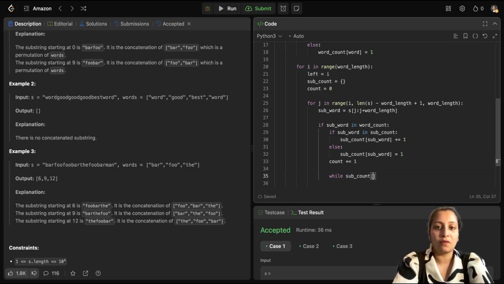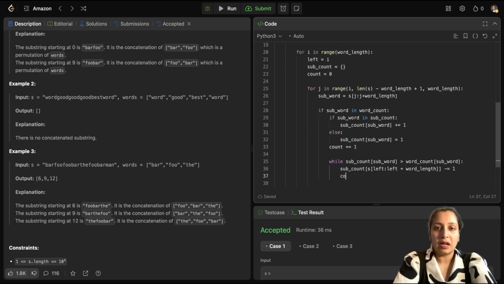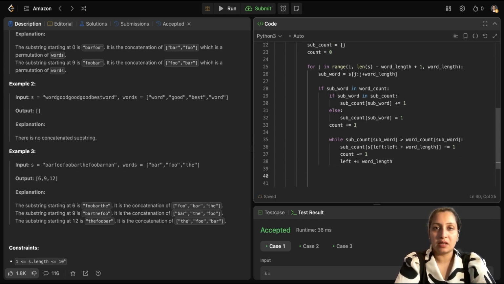So while sub count of subword is greater than word count of subword, in that case, I will have to skip those. To skip that, I will take sub count of the substring of s starting from left to left plus word length, so that I can skip that one word which has more occurrences. When I skip, I have to reduce the sub count by 1, and I have to increment the left by word length because I'm skipping it. I hope this is clear.